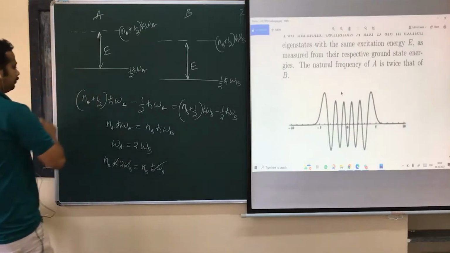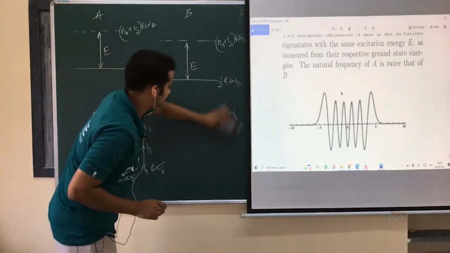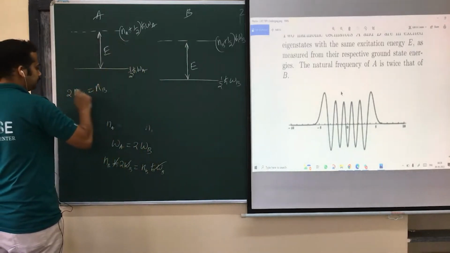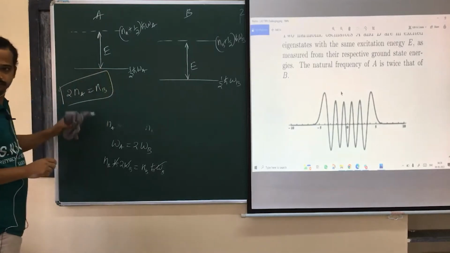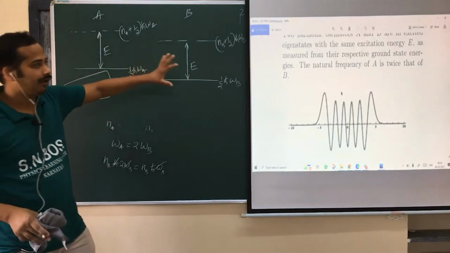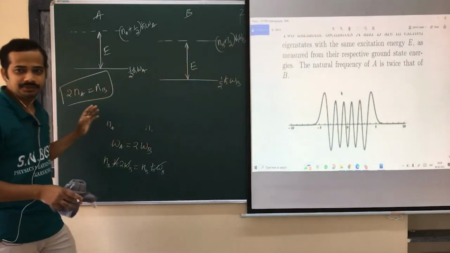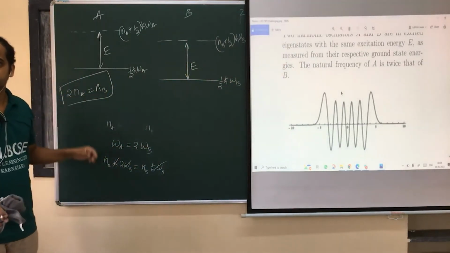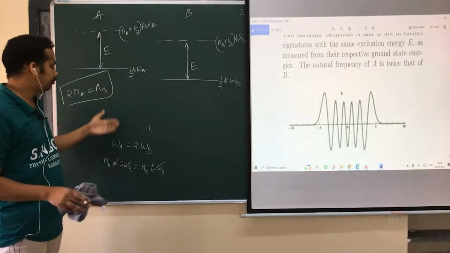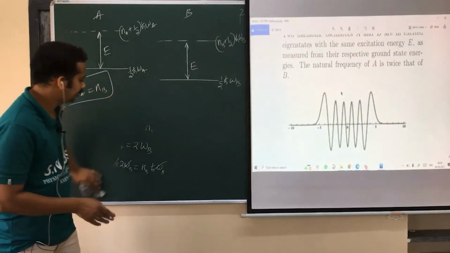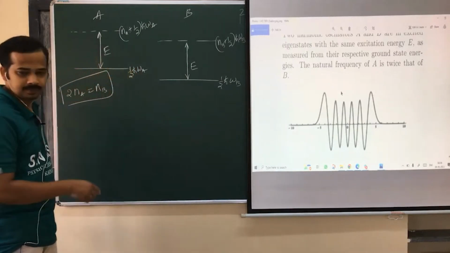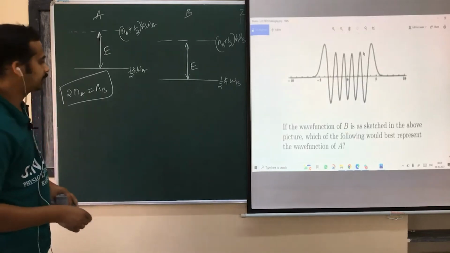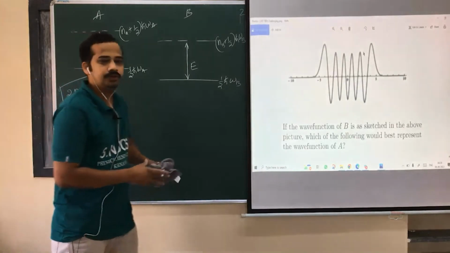So 2 Na, can I write it here? 2 times Na is equal to Nb. He has given this one. By all this sentence, what he has given? 2 Na is equal to Nb, or Na is equal to Nb by 2. Quantum number of A is equal to quantum number of B by 2. Now look at here. He has given the wave function of B, sketched here.